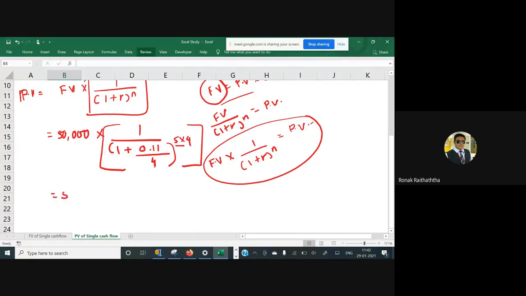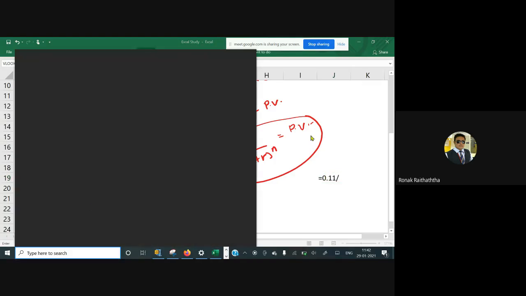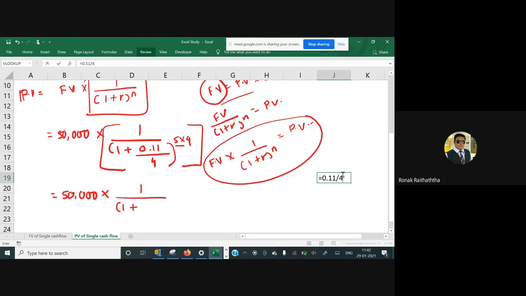So equal to 50,000 multiplied by 1 divided by 1 plus 0.11 divided by 4. What do we get? Can someone tell me, please? We get 0.0275.